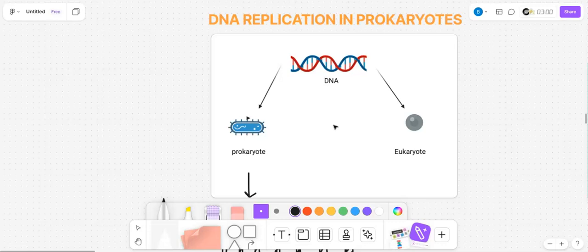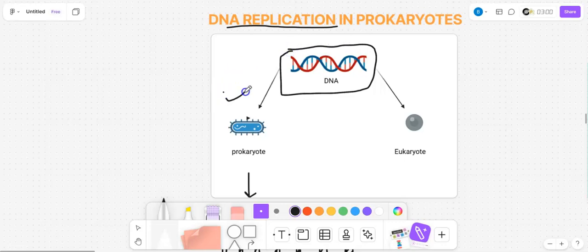And today, the continuation of DNA replication. Previously we have talked about enzymes and how DNA replication occurs, the basic steps. Today's session talks about how the replication of DNA occurs. This is the double-stranded DNA that is present in both prokaryotes and eukaryotes, because both have DNA. And this DNA replication happens in both prokaryotes and eukaryotes.